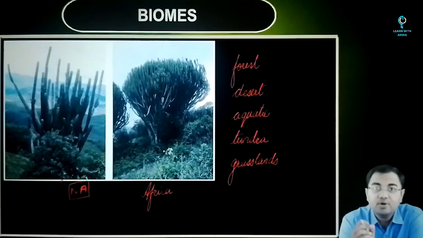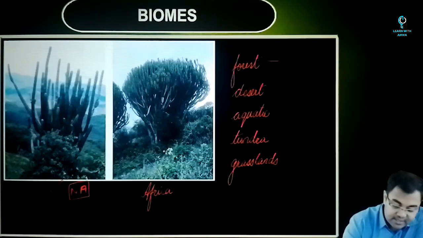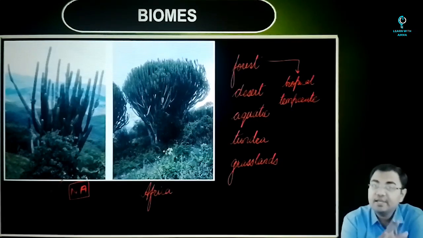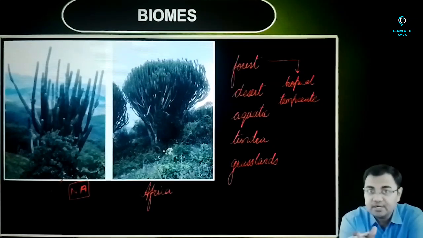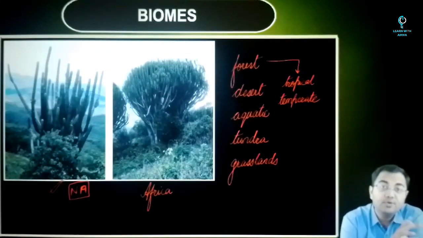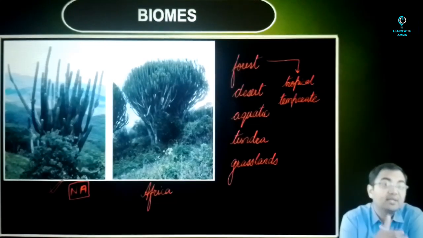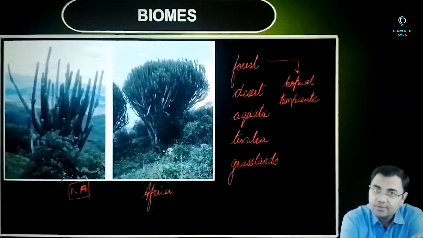For example, when we talk about forests, the forests can be tropical, correct? They can be tropical, but at the same time, they can be found in the temperate regions as well. So whether they are found in the tropical regions or in the temperate regions will also distinguish the kind of forest that we can have in a given region.